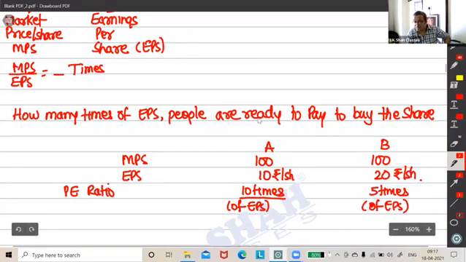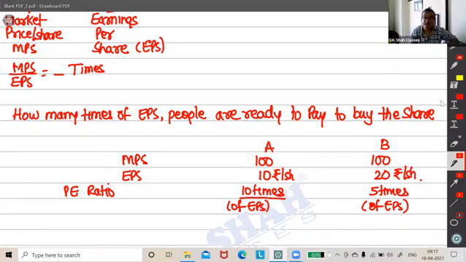So guys, now if I think of buying the share, which share is cheaper? Actually speaking, A is cheaper or B is cheaper? B is cheaper. You understand, guys? B is far cheaper, no? It seems to be same, this is costing 100, this also is costing 100. But when we compare it with earning, then you realize, oh, now B is cheaper. I have to pay only 5 times to buy B. But if I have to buy A, I'll have to pay 10 times.